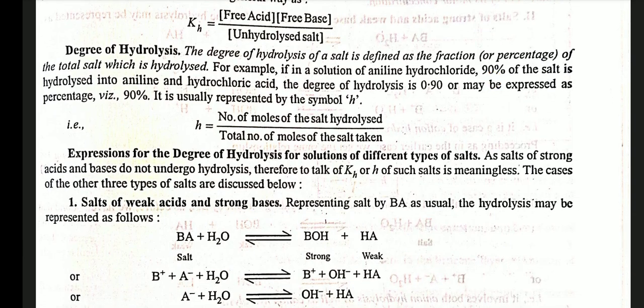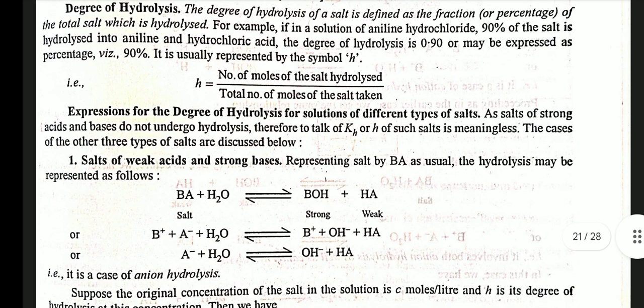Expression for the degree of hydrolysis for solutions of different types of salt. Salts of strong acids and strong bases do not undergo hydrolysis. Therefore, to talk of KH or h of such salts is meaningless. The cases of the other three types of salts are discussed below. Salts of weak acid and strong base.